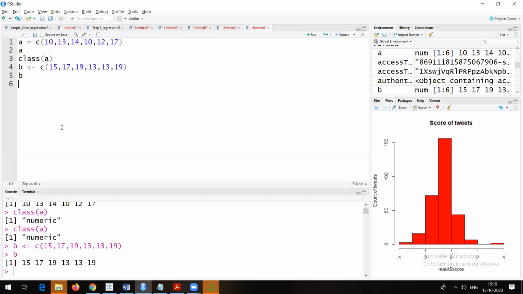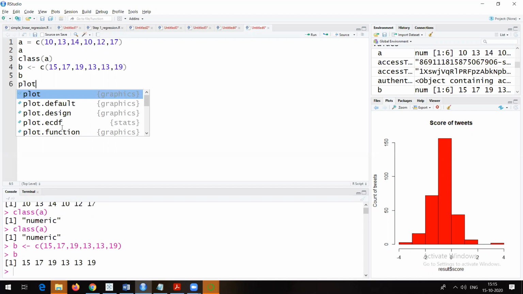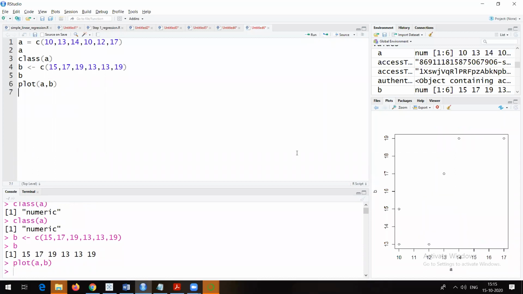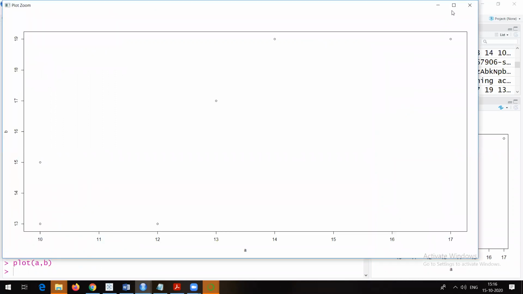Now a simple visualization you can do with the help of Python, with the help of R, is by using the plot command. So what I will do is plot a graph between A and B. I will do plot A comma B. To run it, control enter or just go here and run it. Now you will be able to see a plot. If I click on zoom, you will see a plot like this. Depending on the values of A and B, we are able to see all these things. A very simple visualization, just to start with.